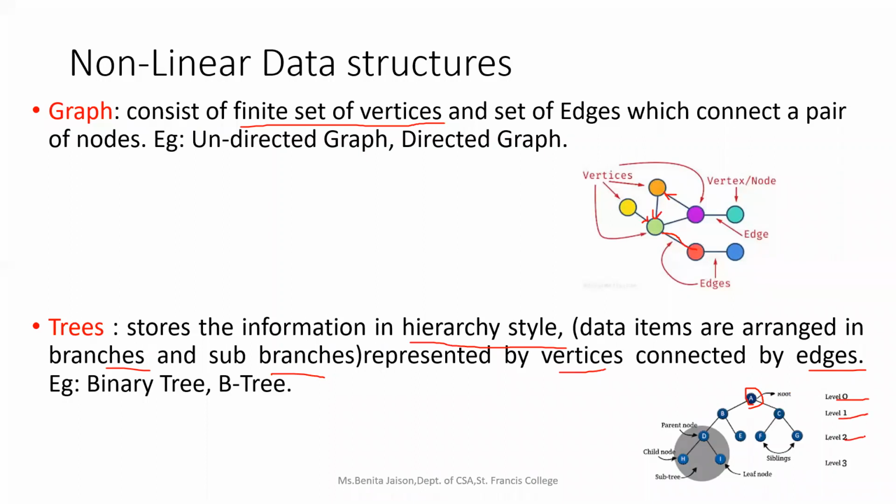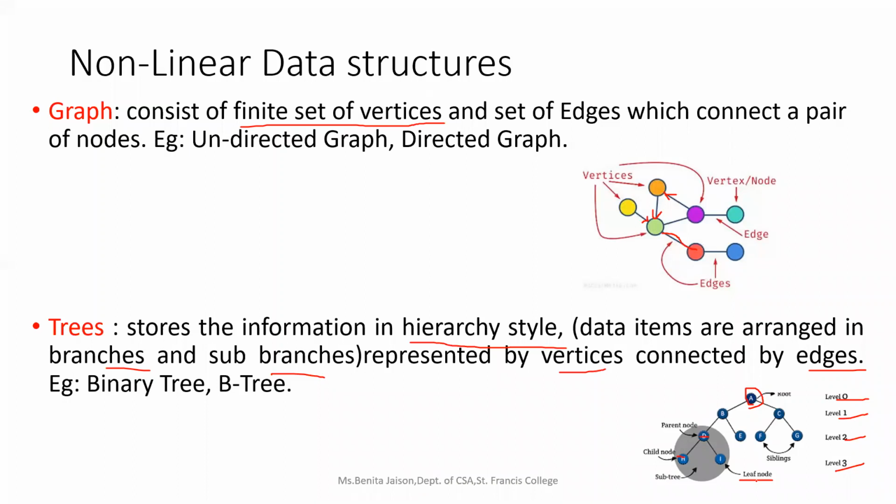So level 0, level 1, level 2, and level 3. And each node in the higher level which is connected to the nodes in the lower level is also named as parent node and the child node. So we will study more about it in the chapter on trees. There are many terms which are related to trees. The two nodes which are connected to the same parent can also be called siblings, right? And the last nodes, which are not connected to any other nodes, the end nodes, we are naming as leaf nodes. So we will learn more about trees in the upcoming chapter 4, which is entirely about trees.